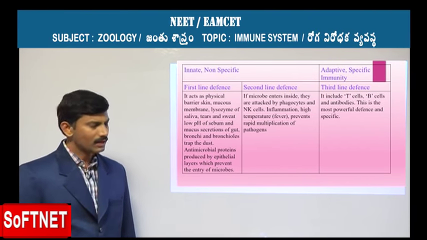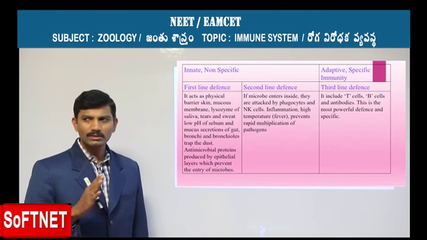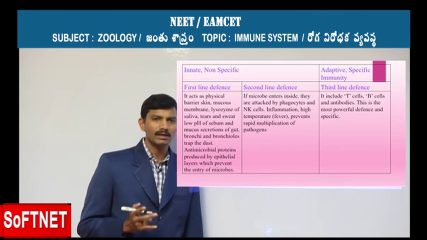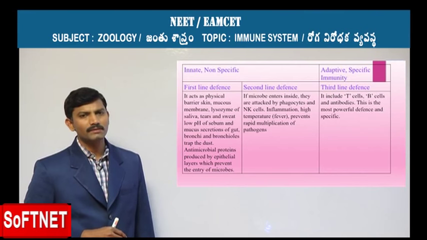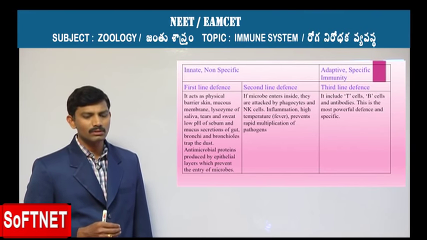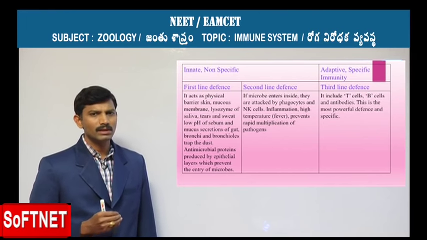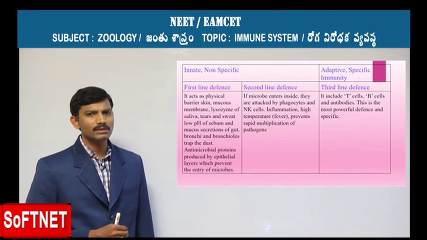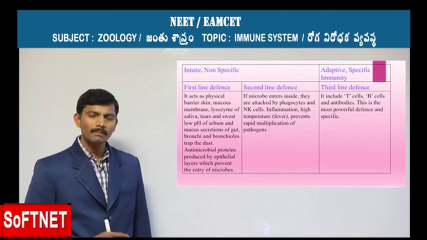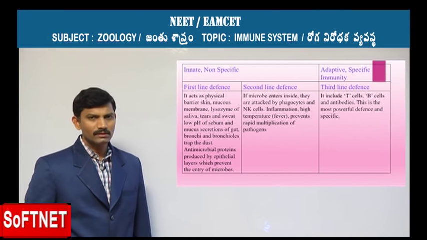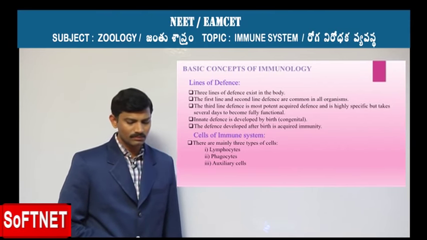So like this, our body has three lines of defense. Failure of all three of them, the first line, the second line, and the third line of defense, is responsible for the cause of diseases. So finally, if a body is suffering from disease, the result is mainly due to the failure of all these three kinds of defenses. So this is one concept, and then let's move on to the different types of cells that are present in the immune system.